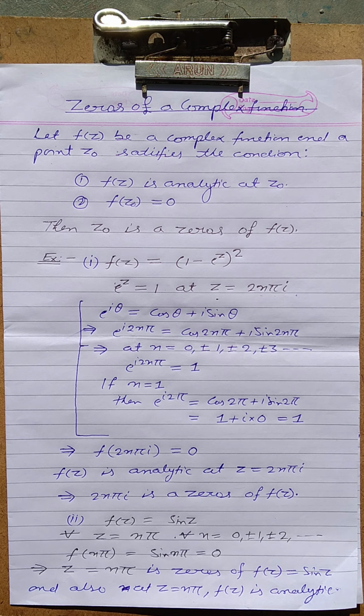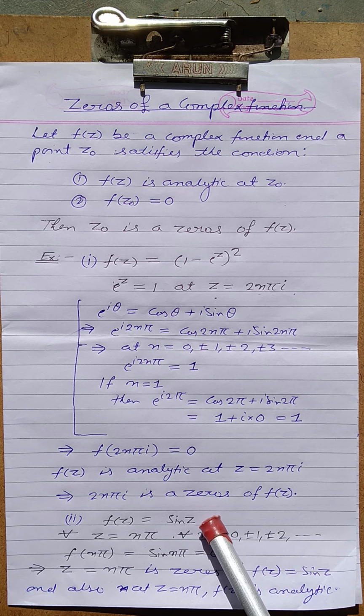It means f(n pi) equal to 0, and z equal to n pi is a zero of f(z). And we also know that for every value of z, the function f(z) equal to sin z is analytic. That is, z equal to n pi is a zero for f(z) equal to sin z. This is the process for finding the zeros of a complex function.